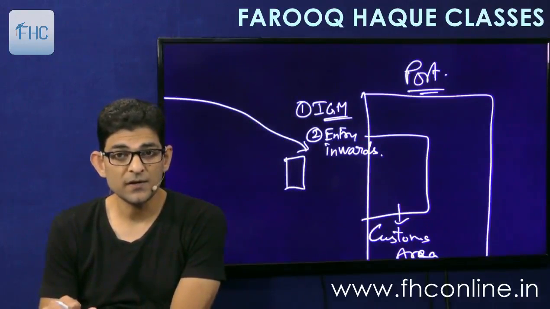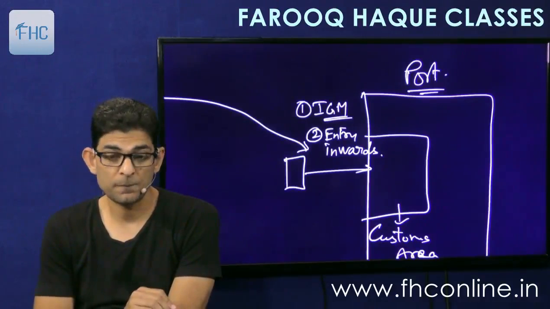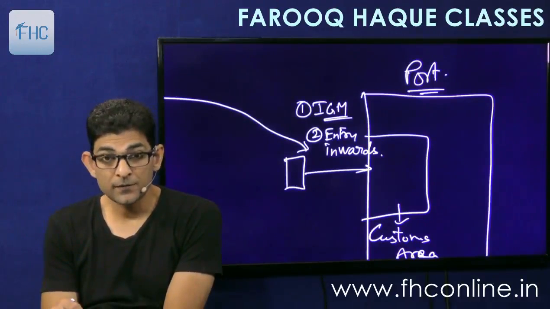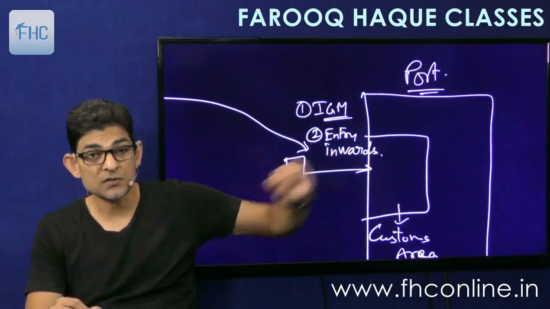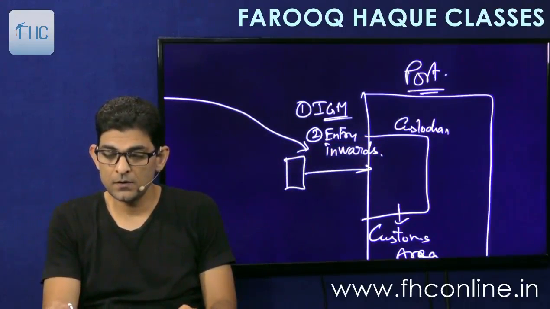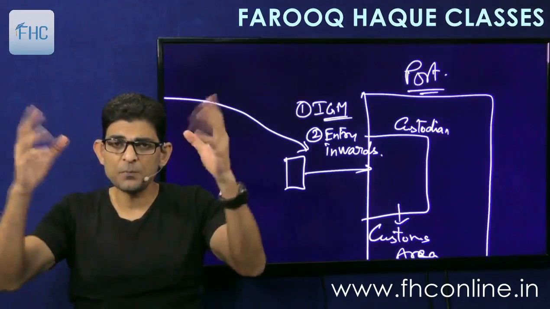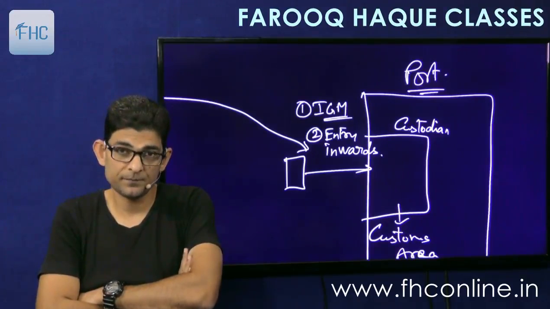The unloading will start and the goods will be unloaded onto the port. After unloading, the goods will go into the custody of the custodian. So there is a custodian of this customs area. This custodian, in case of major ports, is the Port Authority of India.